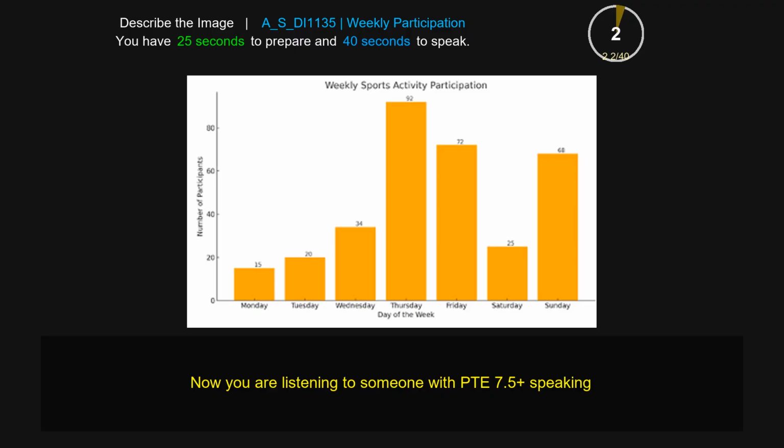This is a bar chart showing weekly sports activity participation. X-axis shows days of the week from Monday to Sunday and Y-axis shows number of participants. The highest number of participants participated in weekly sports on Thursday, which was 92. The lowest number participated on Monday, which was 15. 25 participated for sports in Saturday. Overall, this sums up weekly sports activity participation.